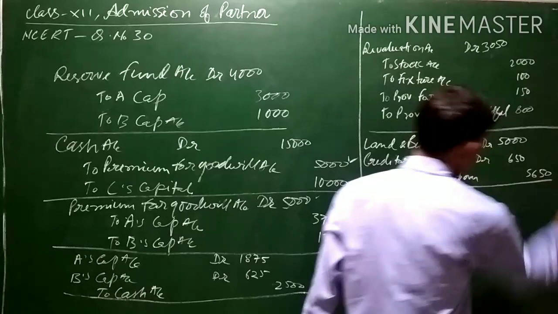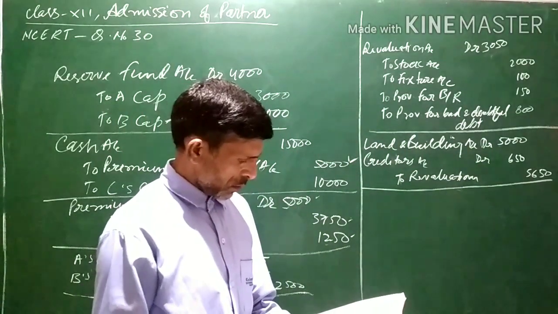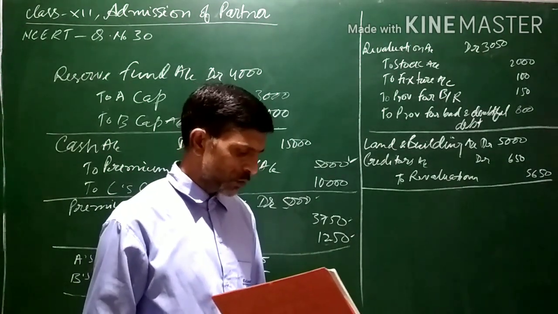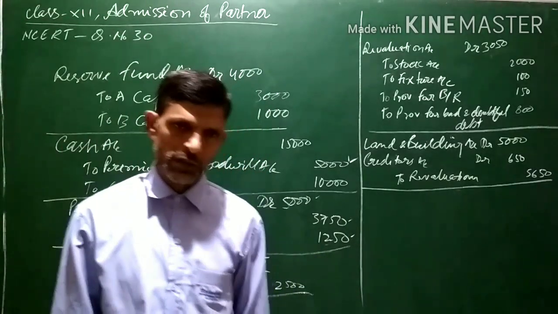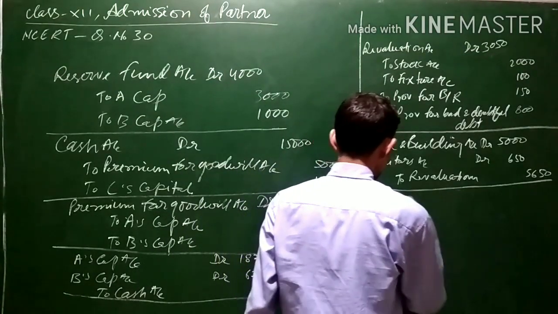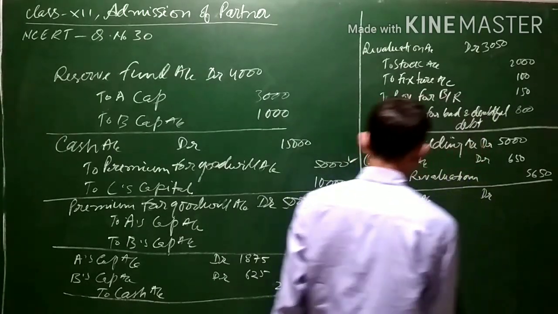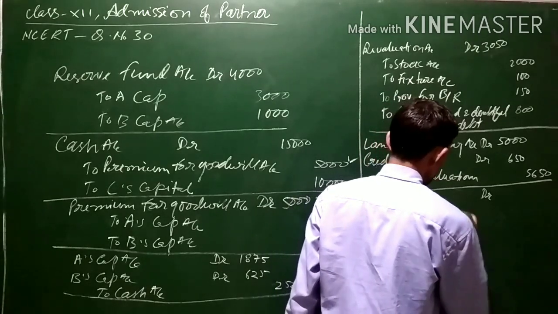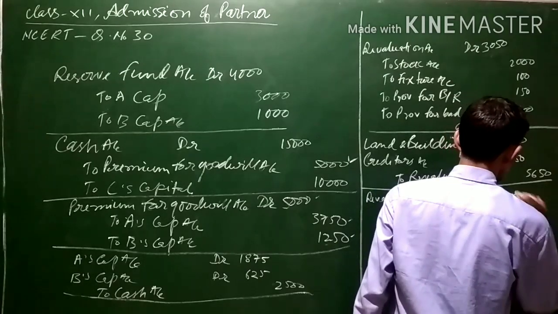One more point, the E point, is that there is a claim against the firm for damages. A liability to the extent of 1,000 should be created. So there is an increase in the value of liability, so it is a loss for us. For this, the revaluation account will be debited, to claim for damage, a new liability, to the extent of 1,000.